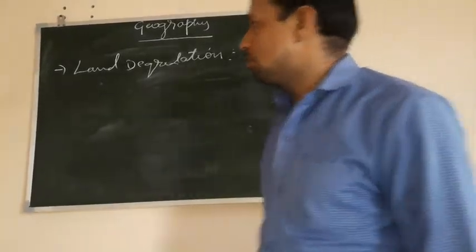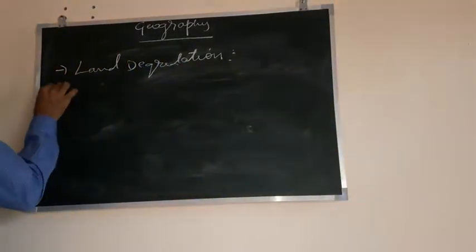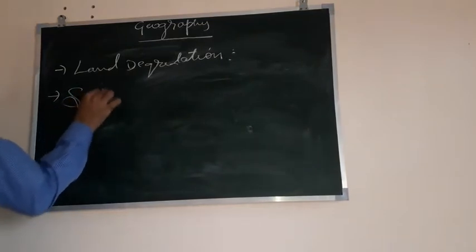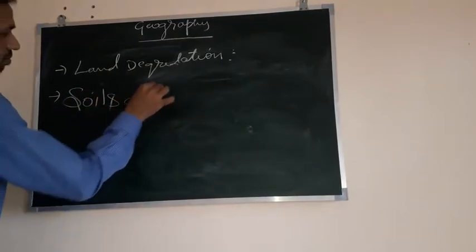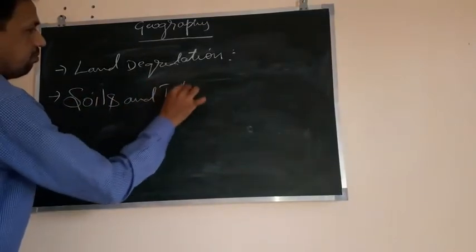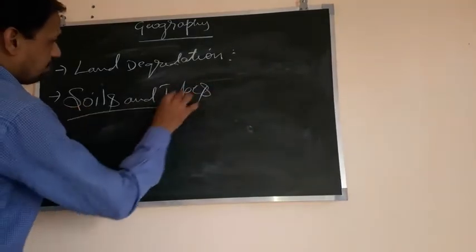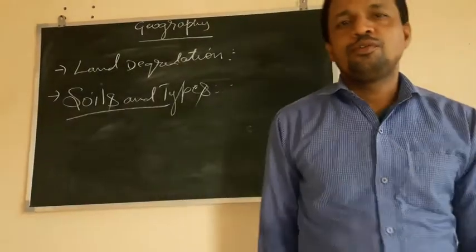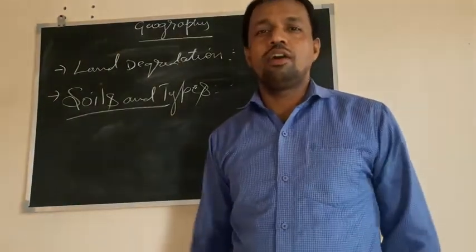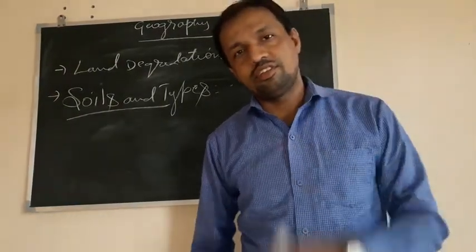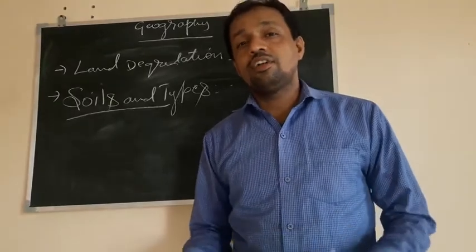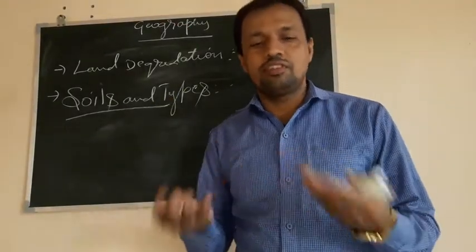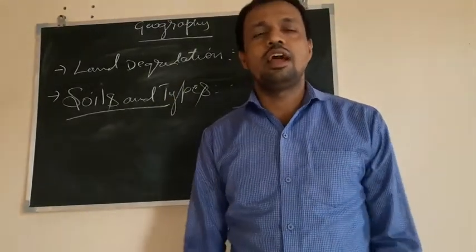Now, let us read about types of soils. Yes, students, we are living on this planet, on this land, from generation to generation, and the upcoming generations after us will also be living on this land only.